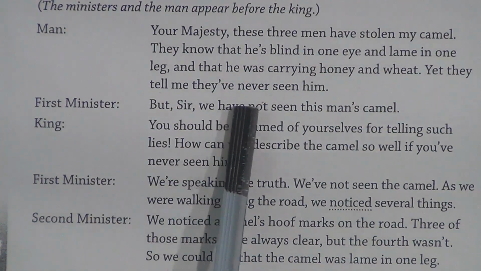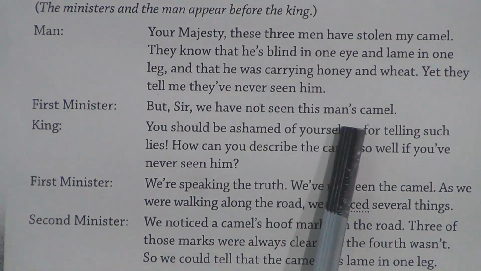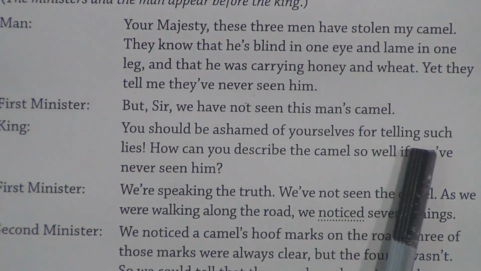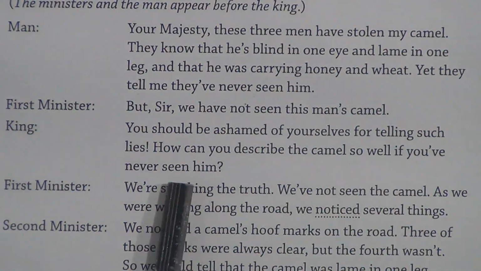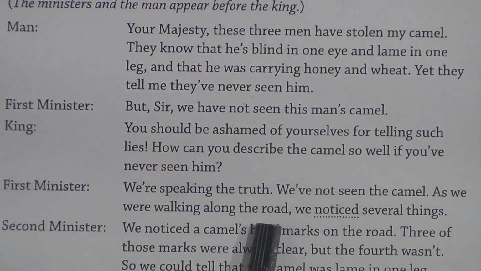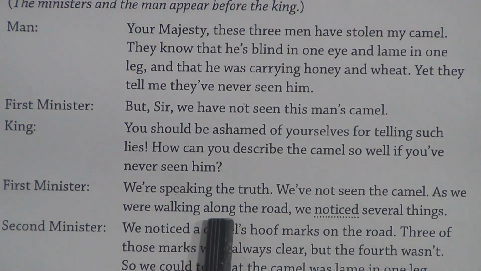Yet they tell me they have never seen him. First Minister: But sir, we have not seen this man's camel. King: You should be ashamed of yourselves for telling such lies. How can you describe the camel so well if you have never seen him? First Minister: We are speaking the truth. We have not seen the camel as we were walking along the road.